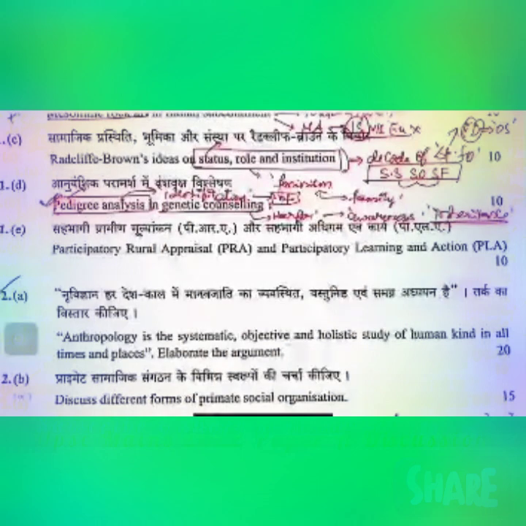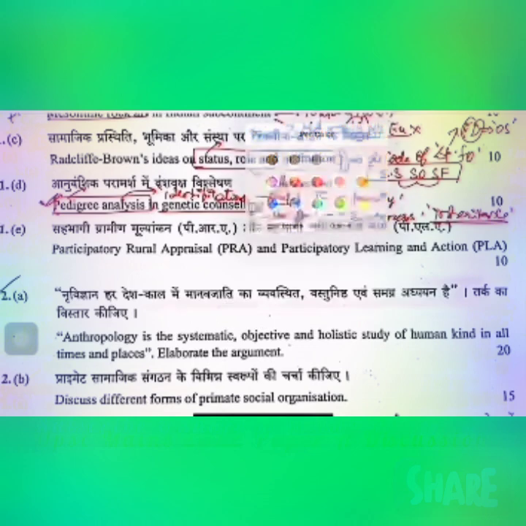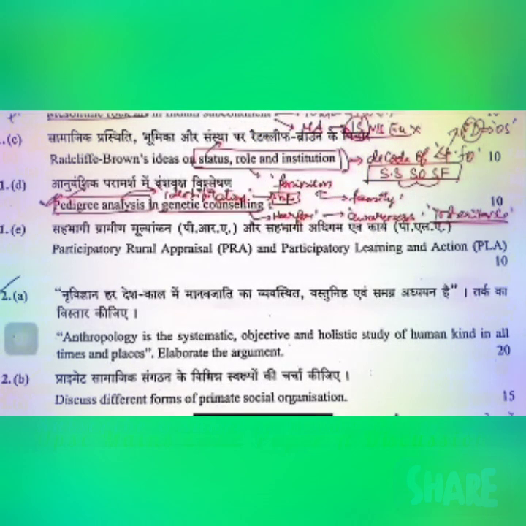Next, it is asking about PRA and PLA, participatory rural appraisal and participatory learning and action. Now in our syllabus we know that we have RRA and PRA. From where are we getting this participatory learning and action? You need not be confused, because when you look at the continuum that happens to exist with respect to this particular understanding of your research methodologies, you see you have RRA. From RRA, with an increased degree of participation, you would have PRA. With a further increased degree of participation, we would have PLA, that is participatory learning and action.